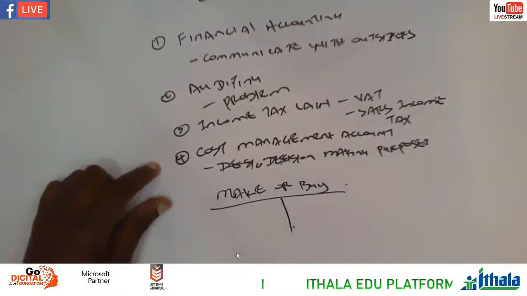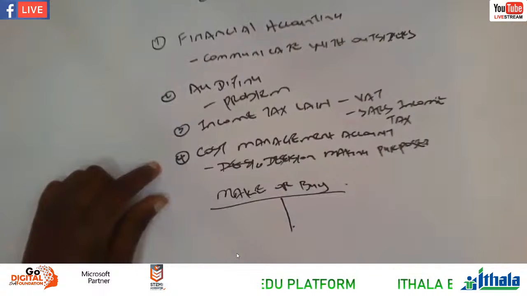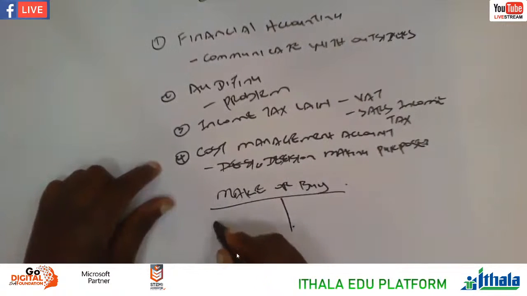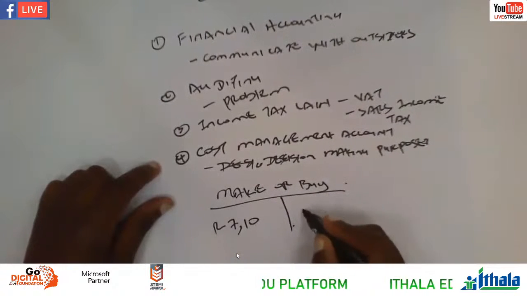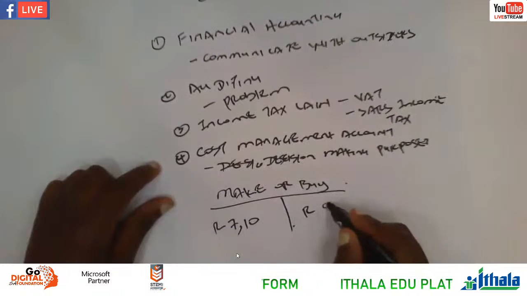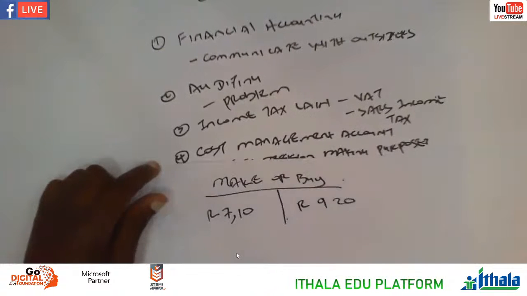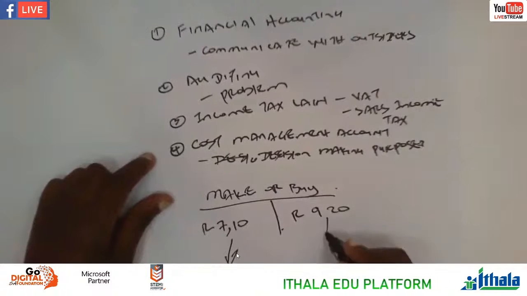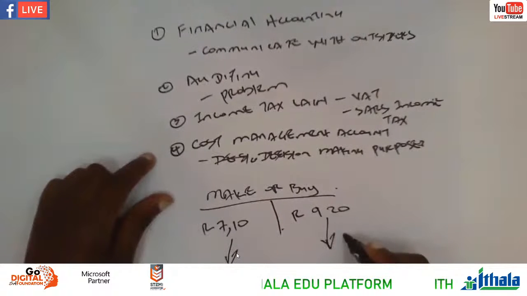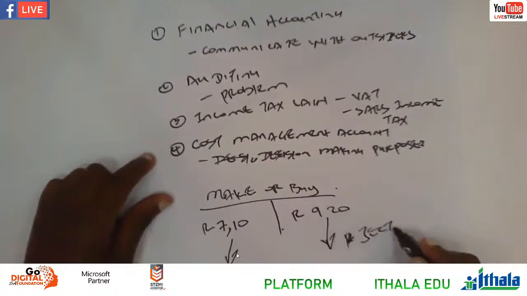Let's say after making a bread, after all these ingredients that go into the bread, we'll talk about flour, yeast, and everything. Let's say at the end of the day, the bread will cost R7.10. And if we buy, maybe the bread will cost R9.20. So it's obvious we have to take a decision here based on the price. We're going to accept this one and reject that one based on the price.